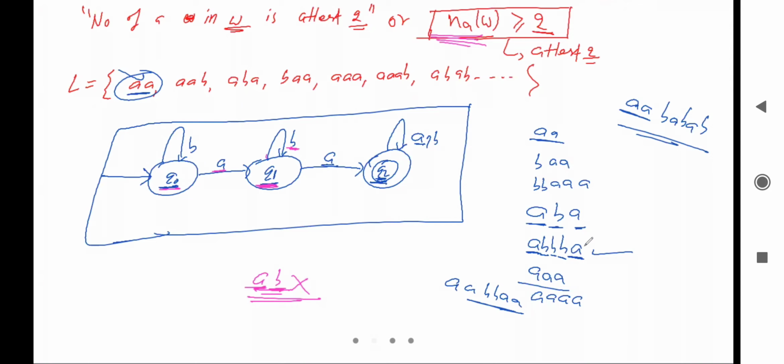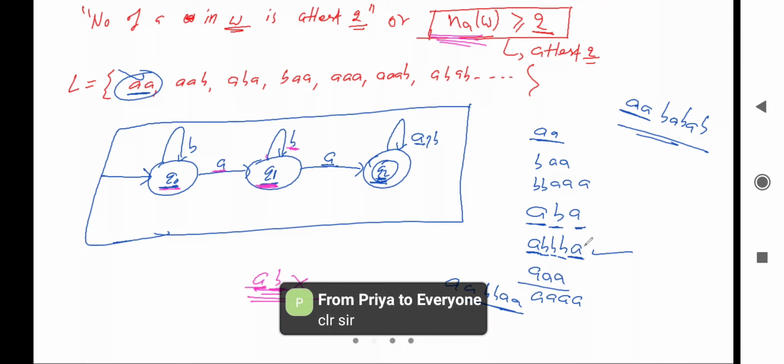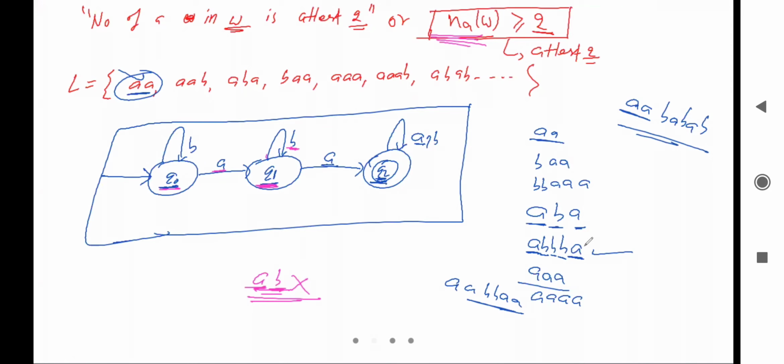So we have seen the number of a in w that is exactly equal to 2. And next we have seen the number of a in w that is at least 2. After that we'll see the number of a in strings that is at most 2.